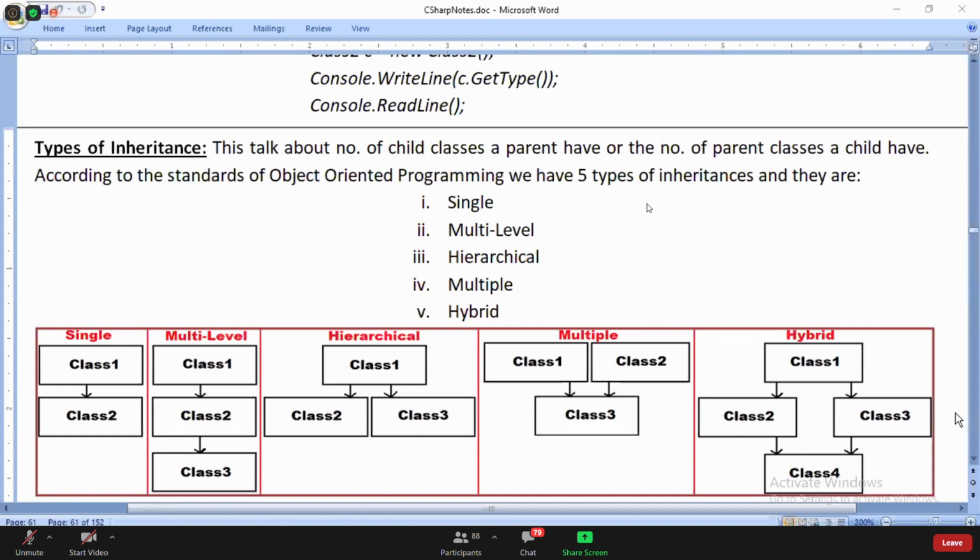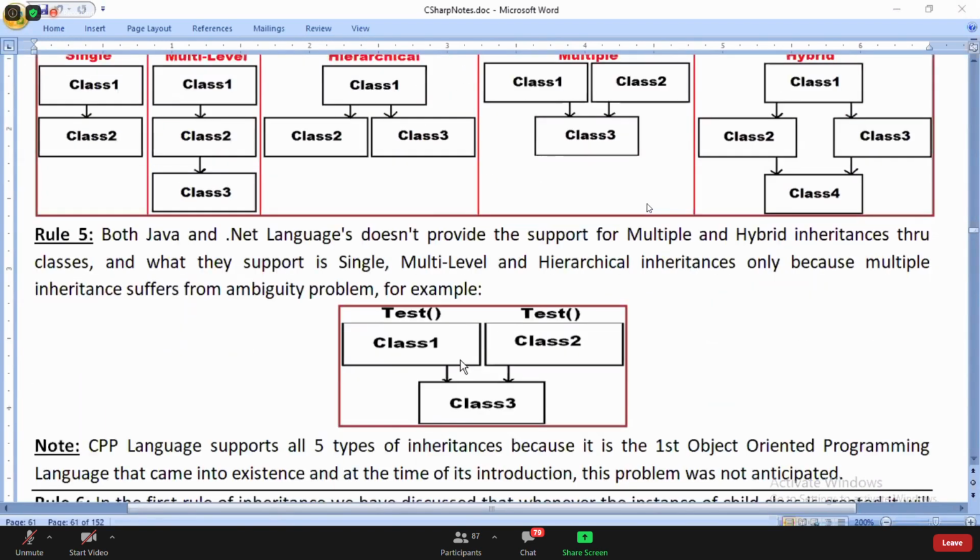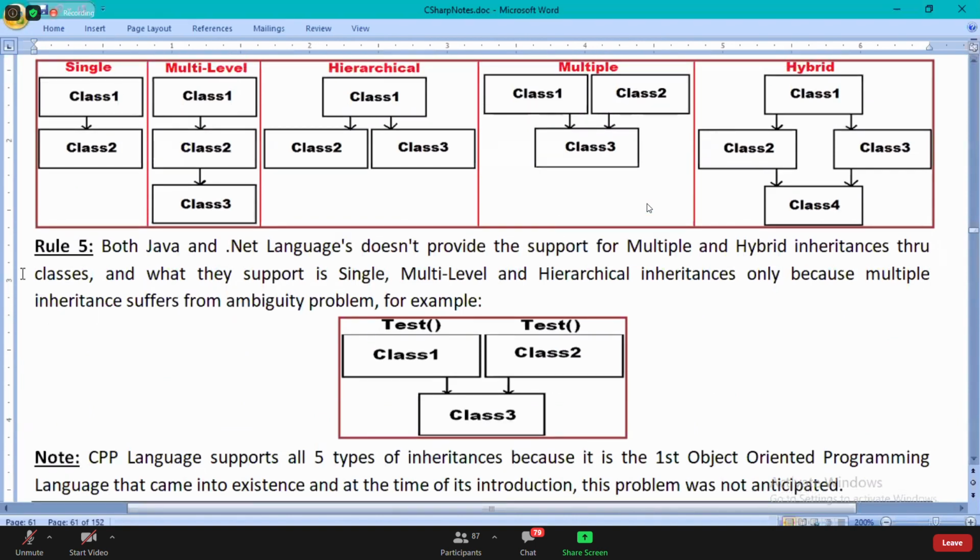So what is the ambiguity problem? I'll tell you. That's the important thing you need to understand. They support only single, multi-level, and hierarchical, but not multiple and hybrid. So what is the fifth rule of inheritance? The fifth rule of inheritance is, read, guys.